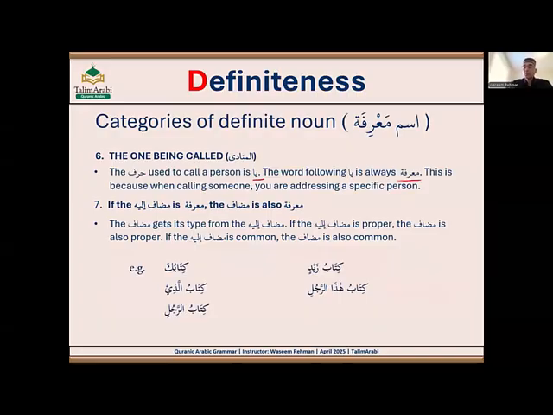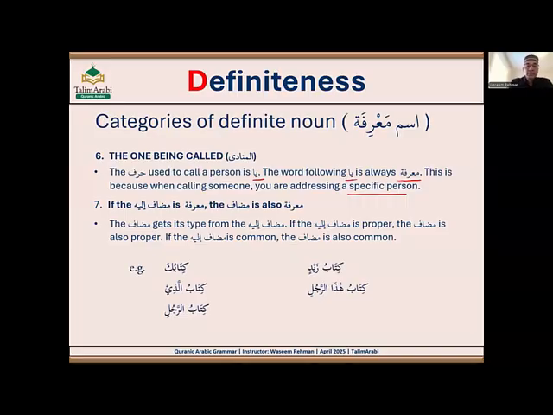Maybe you may say like ya waladu, right? Now waladun itself is a nakira, right? It does not have any al. Like waladun, any boy is a boy, right? Or can be a boy. But when you say ya waladu, oh boy, then that waladu becomes a marfa. So when you call someone, even if the word after ya is a nakira, it will become marfa because we are calling him. This is because when calling someone, you are addressing a specific person. So any ism after ya, when you call someone, will also be definite.